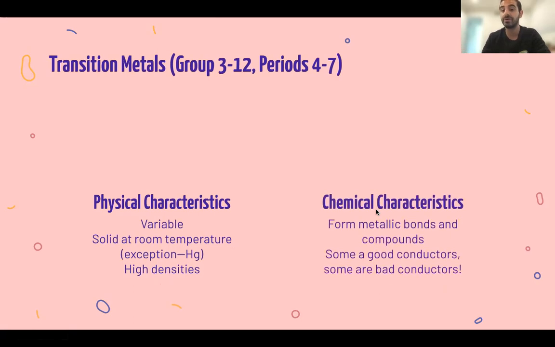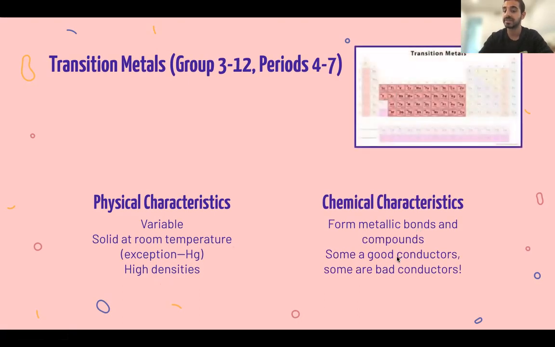These are metals, so they can form metallic bonds, which means they bond between metals and other metals. And of course, if we have more than one, we have a compound. Some are good conductors and some are bad conductors. Again, you should know this. We know conductors can donate electrons.